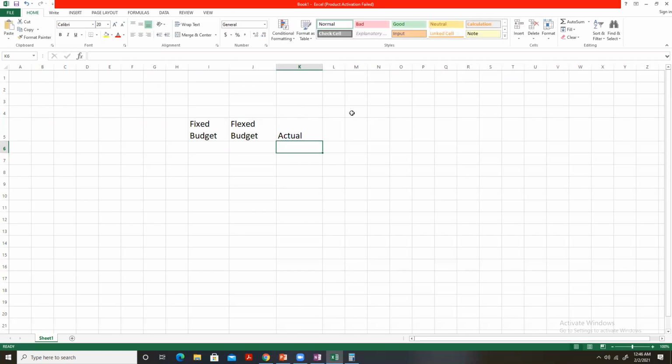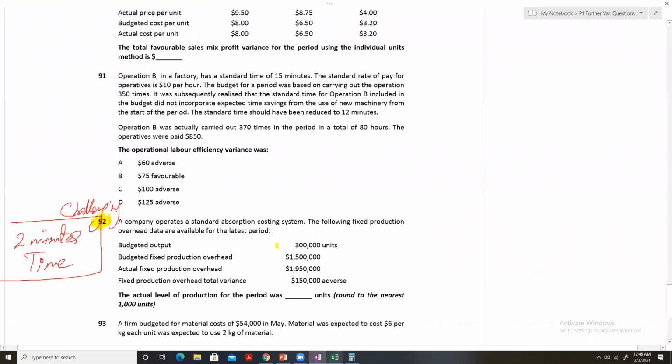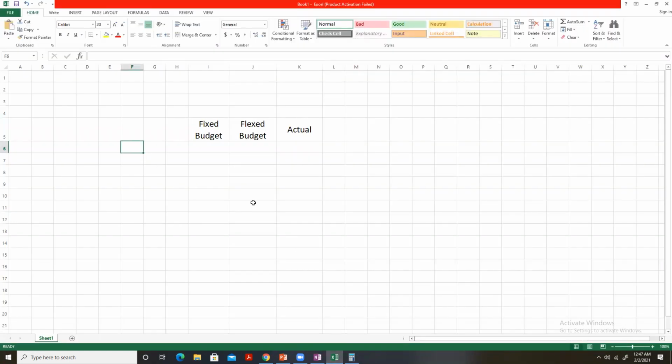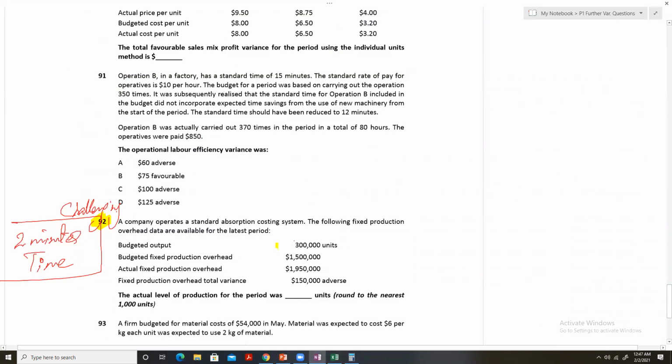Now, what happens if you look at this question? This question actually tells us about the budgeted output. The budgeted output was how much? It was 300,000 units.